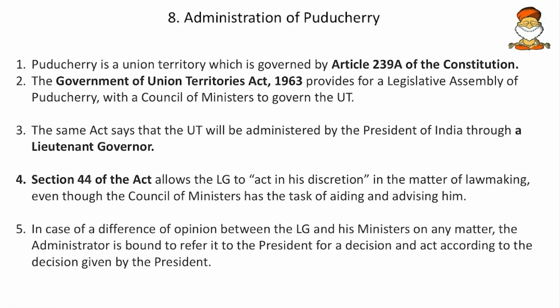Then the administration of Puducherry. Puducherry is a union territory which is governed by Article 239A. Article 239A allows Parliament to enact a law, and as per that, the Government of Union Territories Act 1963 has been enacted. The same act says that the UT will be administered by the President of India through a Lieutenant Governor. Then Section 44 of the act allows the Lieutenant Governor to act in discretion in the matters of lawmaking, even if the Council of Ministers has the task of aiding and advising him.